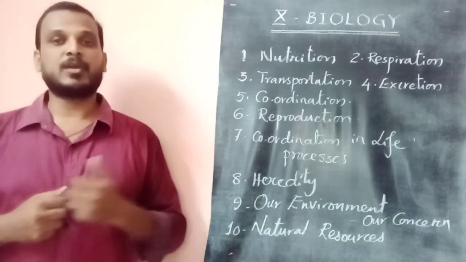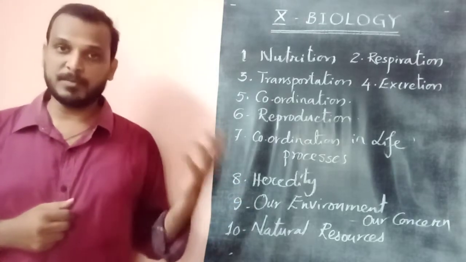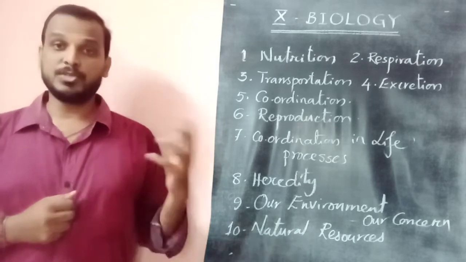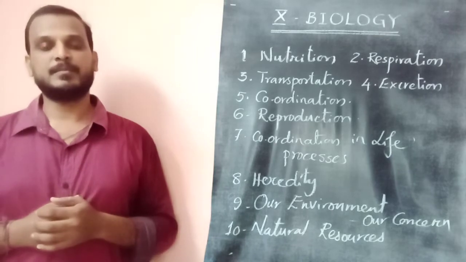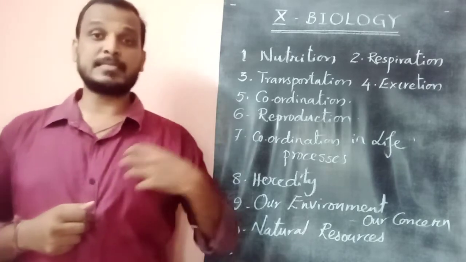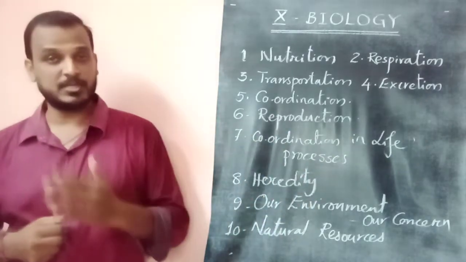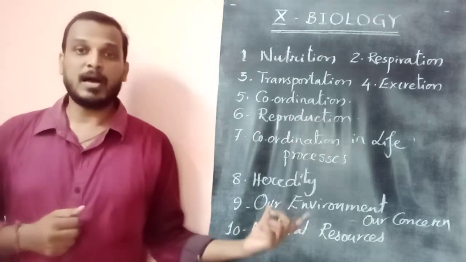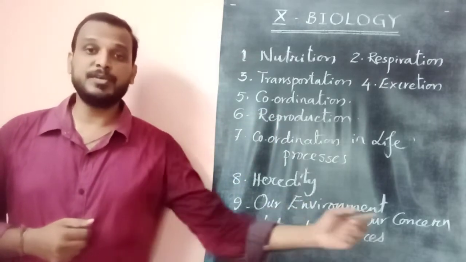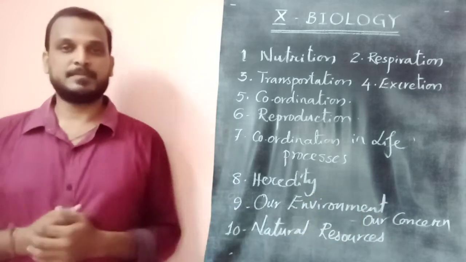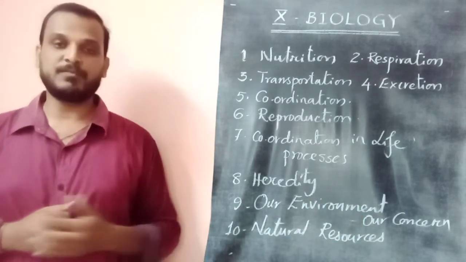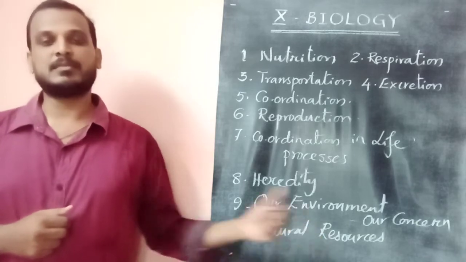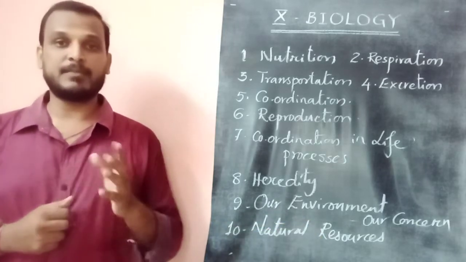Otherwise, we cannot fulfill all our needs. We should depend on air, water, soil and sunlight, everything. In the same way, we should also interdepend on other organisms. We should depend on plants. So our environment is something we need to be concerned about. If you do not care for your environment, you will be affected. We will see that in chapter 9, our environment and our concern.